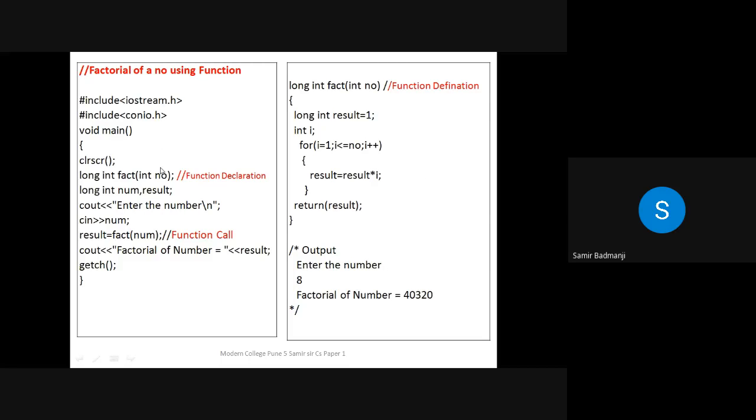So if you want to calculate factorial of 8, then obviously it is greater than 32767, the maximum for int. So it will show in negative. So that is why I am using the return type as long int.